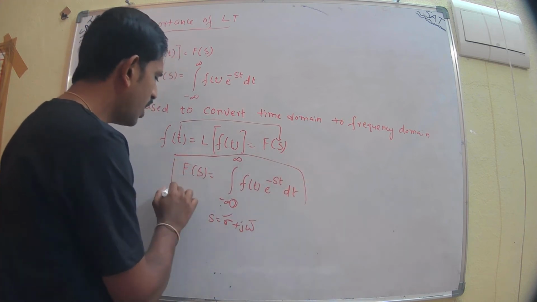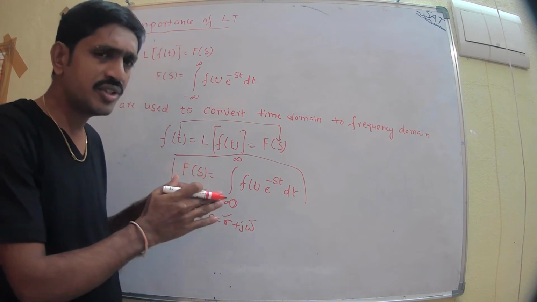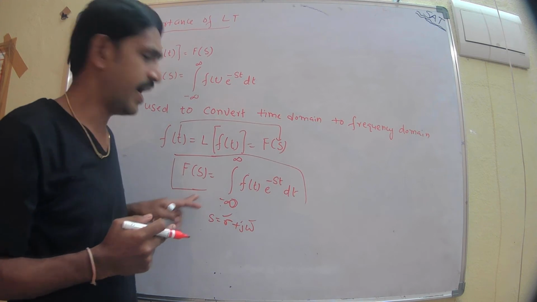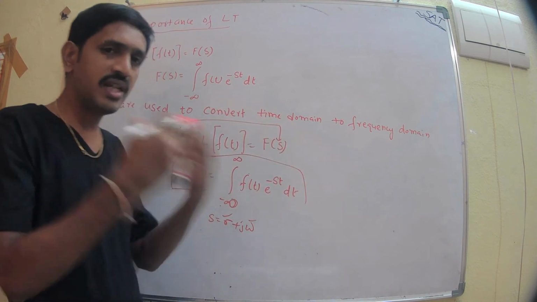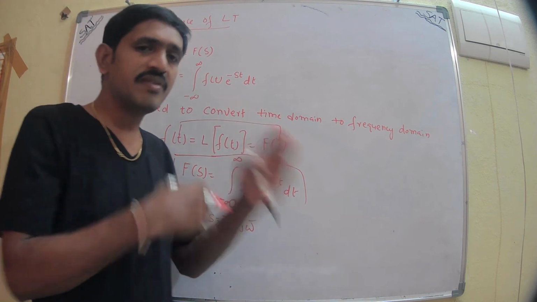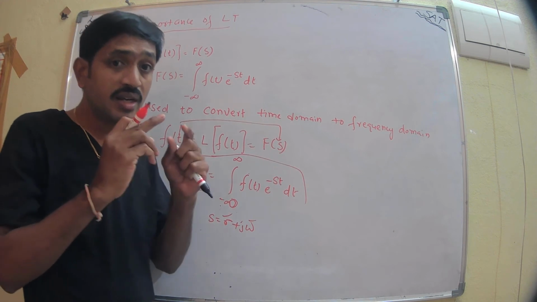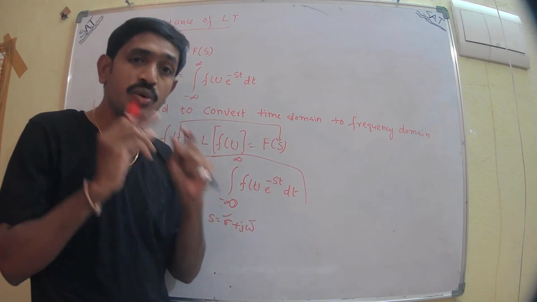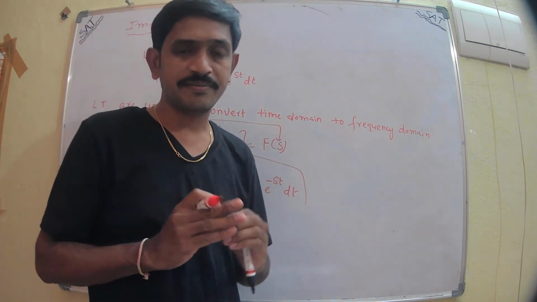Now here f of t is a function which gives the relation between the input and output. My input is f of t, and we are giving the input to the control system, which will give the output. The output should be in the S domain, because to calculate the response of the system, definitely we need to convert the function from the t domain to the S domain.